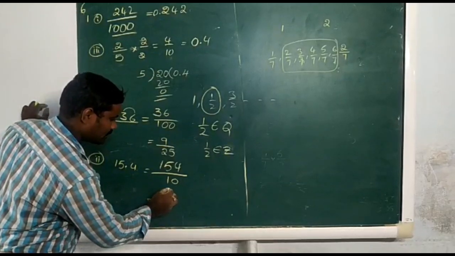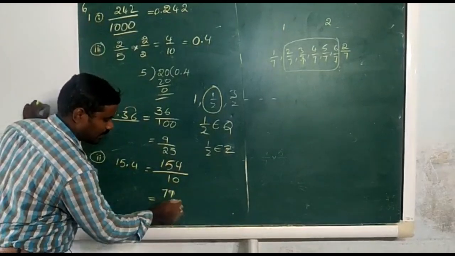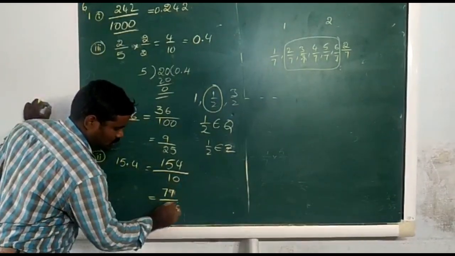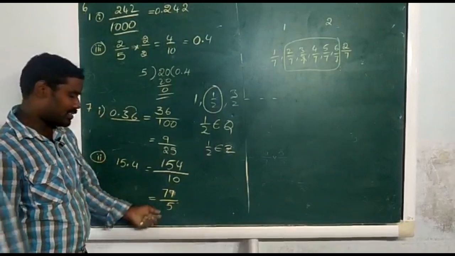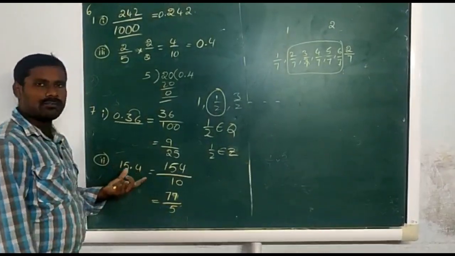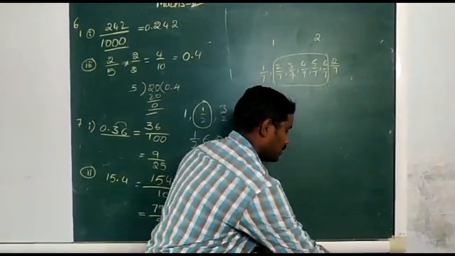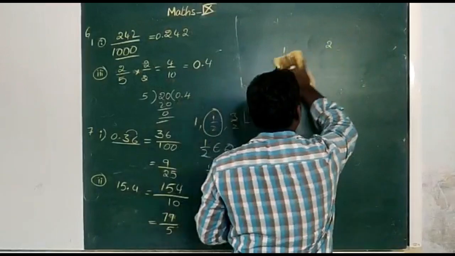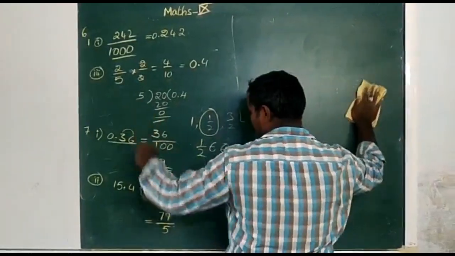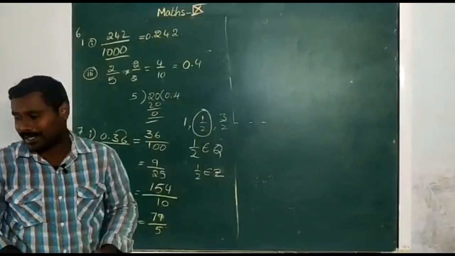Sorry, 7 2s are 14. 77 over 5 is the fractional or rational form of 15.4. Now we have seen rational numbers which are terminating, these all are terminating. Now I am going to non-terminating repeating decimals.